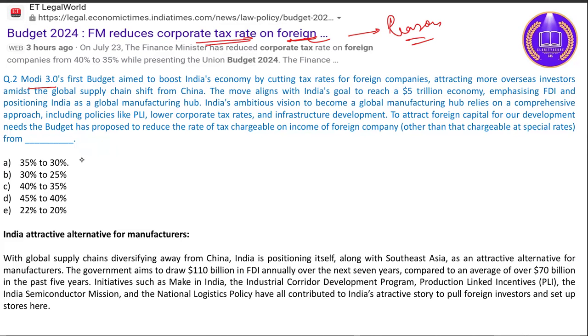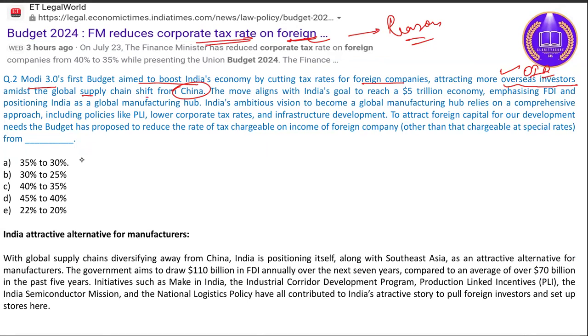Here it is written that the aim is to boost India's economy by cutting tax rates for foreign companies, attracting more overseas investors, amidst the global supply chain shift from China. India wants to shift the supply chain from China to India actually.